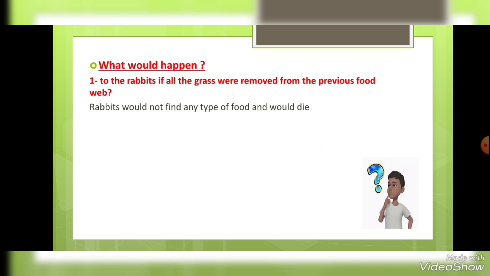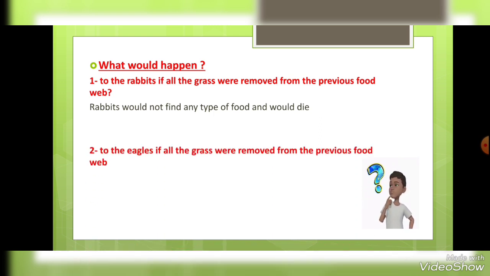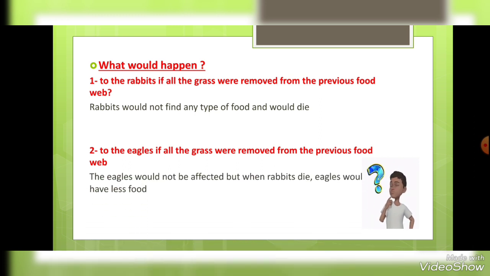But here in the question, he's asking only about the rabbits. So the answer would be that the rabbits would not find any type of food and they would die. And what happens to the eagles if all of the grass were removed? You would tell me, teacher, but the eagles cannot eat the grass. Okay, it cannot eat the grass, but it can feed on the animals that eat the grass. So it will be affected also, but in an indirect way.